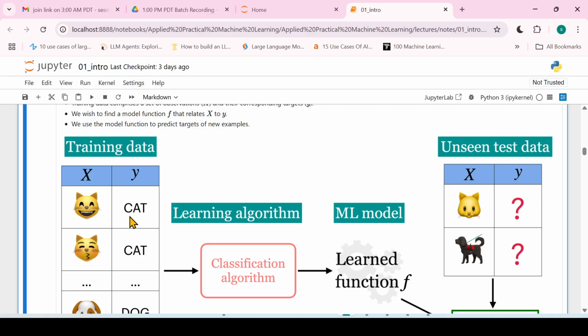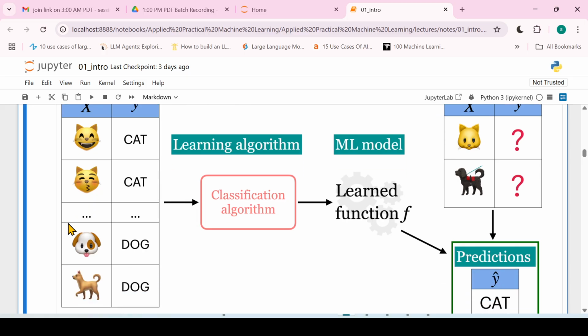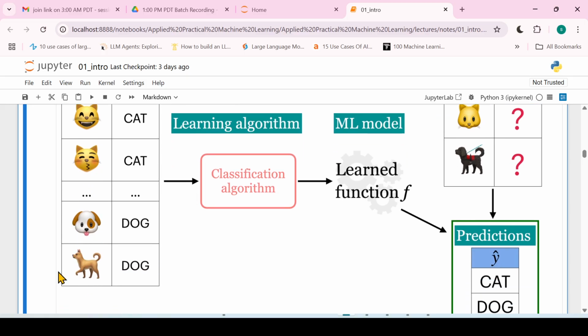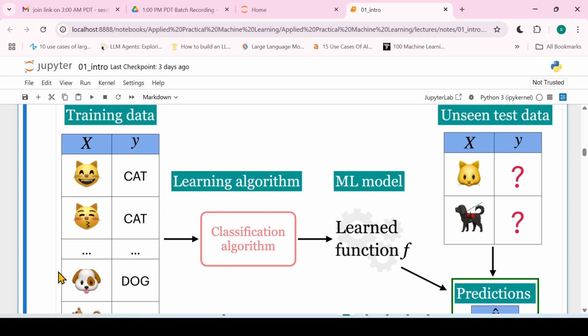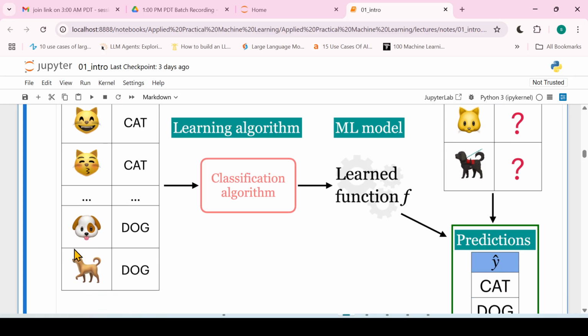We would have to write some logic to make sure that this image belongs to the cat and this one belongs to the dog. We have to write some functions, right, some logic specific to the cat emojis and the dog emojis, right?